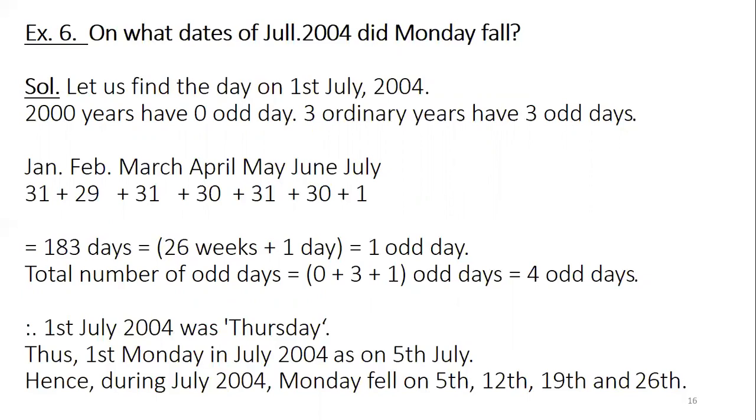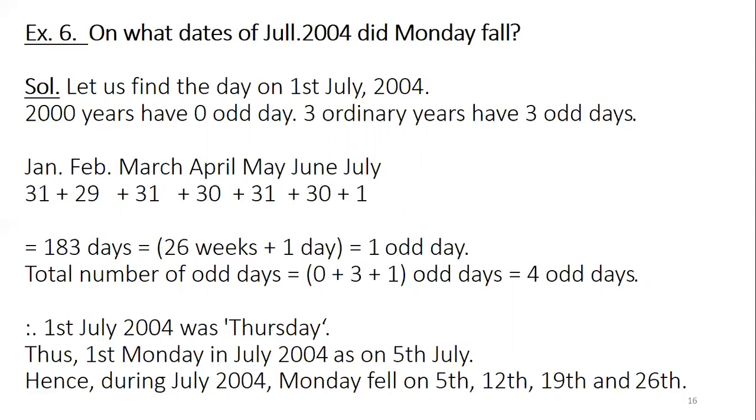Now 2000 years have 0 odd days, we very well know that. Then there are 3 ordinary years that have been completed, 2001, 2, 3. So 3 ordinary years will have 3 odd days. Then already 6 months are there, so 6 months and July 1st. So we have to add that date also, one day. So now 183 days will give you one odd day.